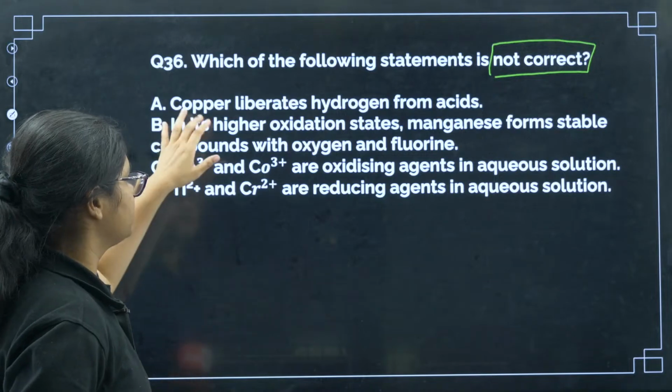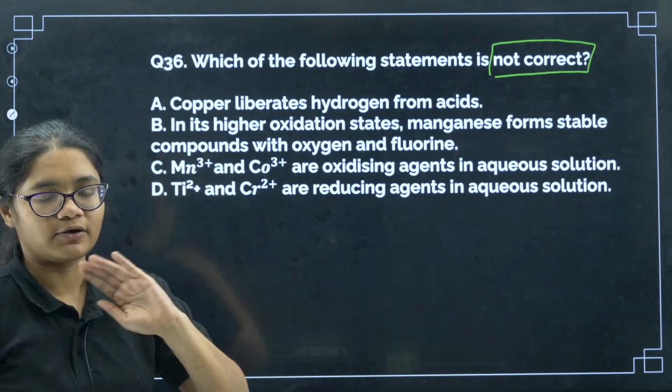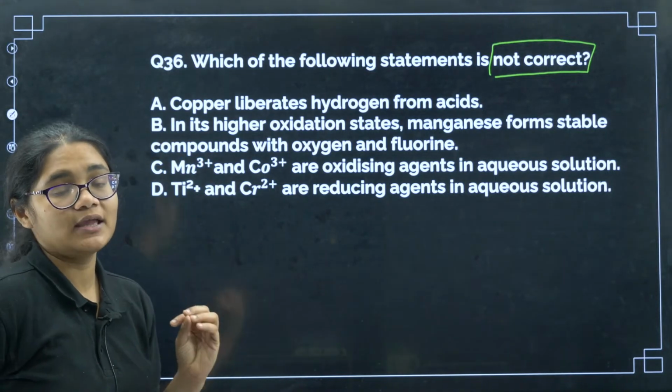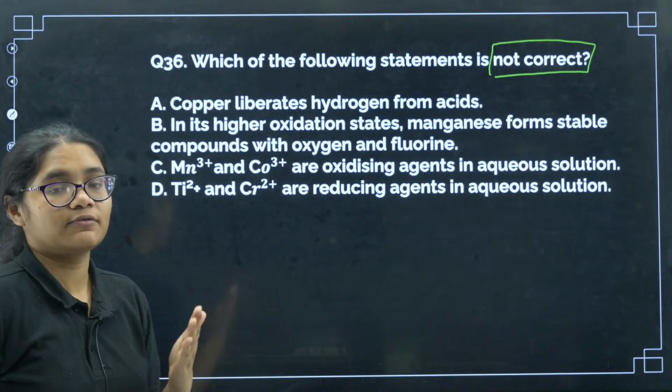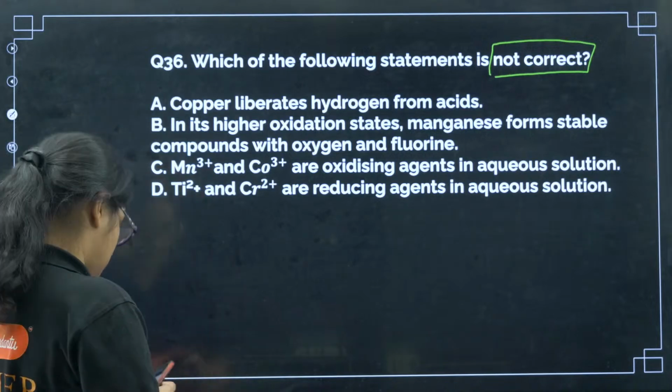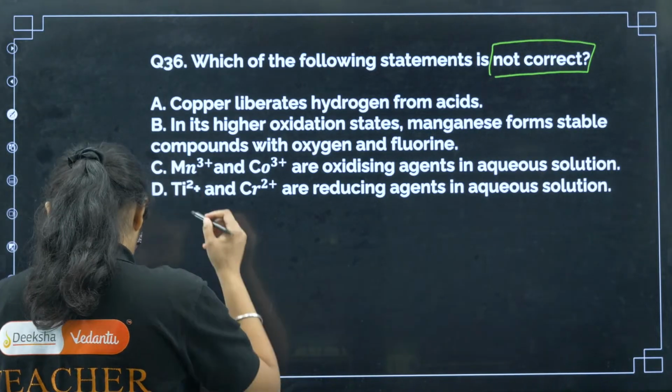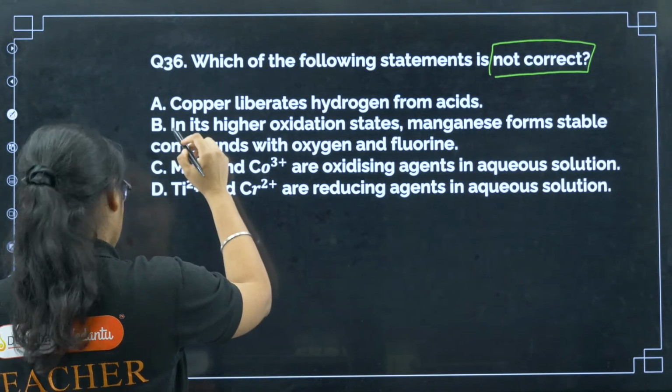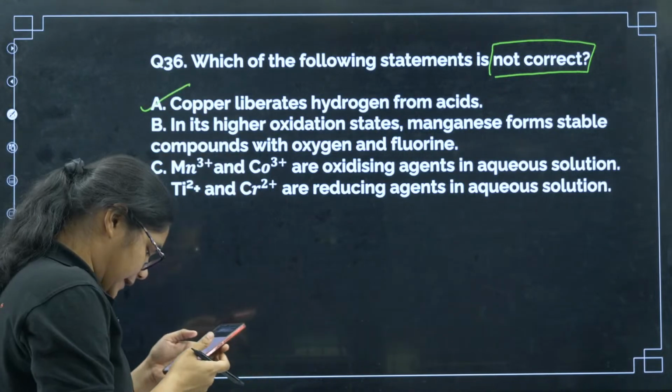So I can see the first statement. We know copper cannot liberate hydrogen gas. Why? Because the reduction potential of copper is higher than hydrogen. Okay, so that is why here the correct answer has to be option number A. Okay, 36A.